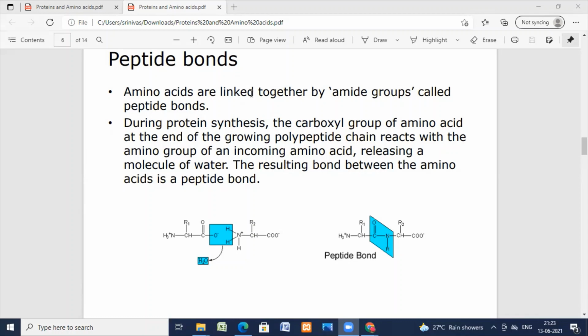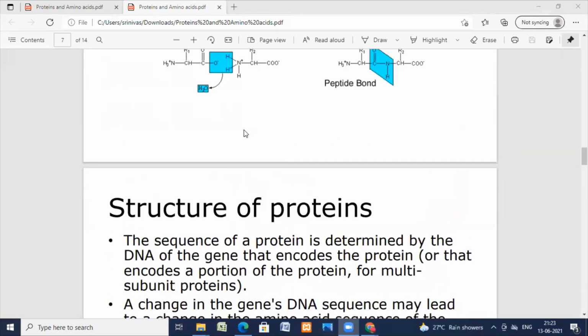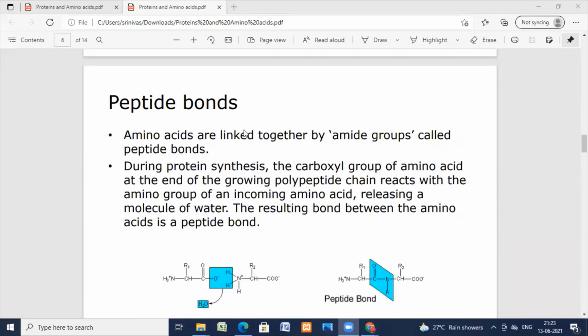For example, what is the nomenclature of the peptides? Glycine and alanine will join to give glycyl alanine.